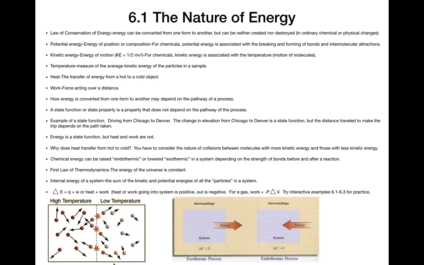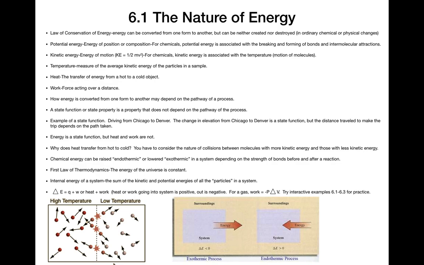But even though energy can be converted from one form to another, it can never be created or destroyed in ordinary chemical or physical changes. I would say that nuclear reactions are a way of converting matter to energy and energy to matter, but in ordinary chemical or physical changes, we know that energy can change forms but is not created or destroyed.